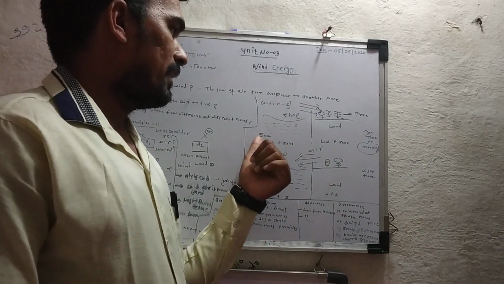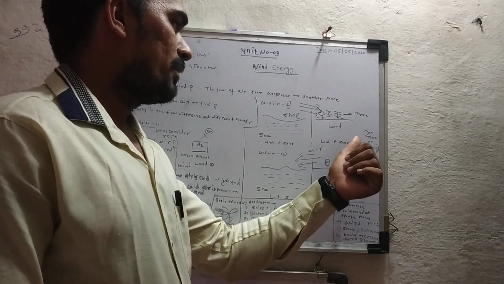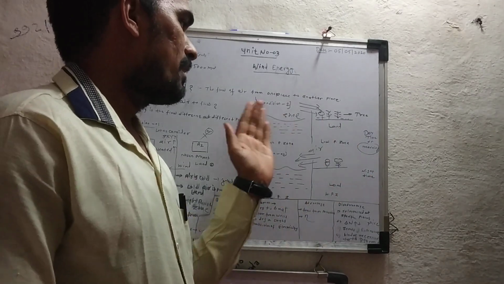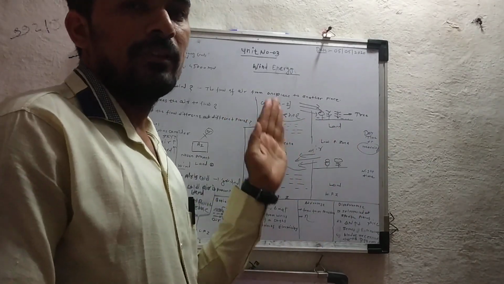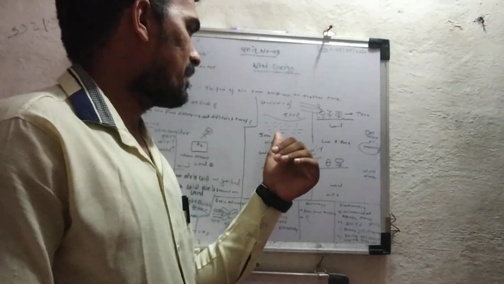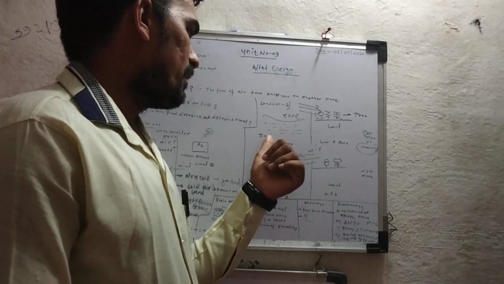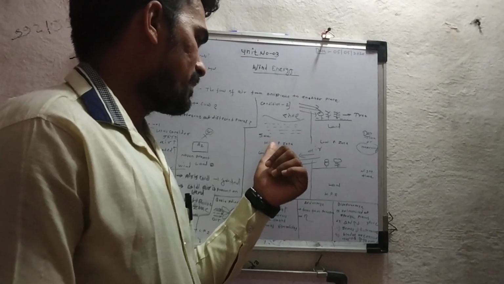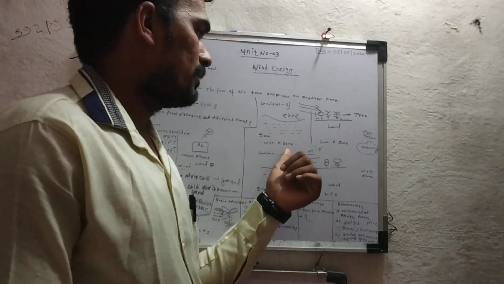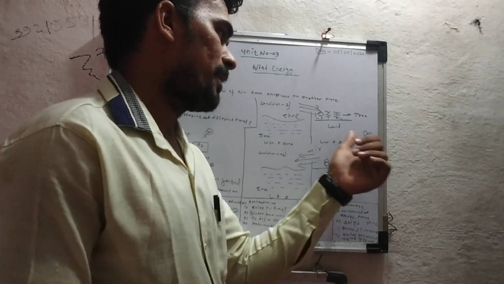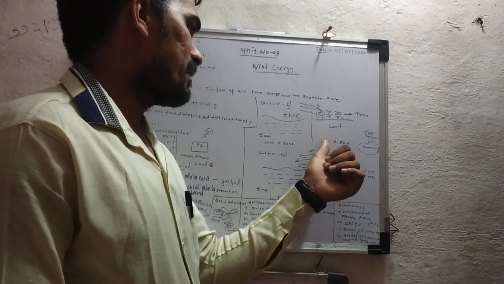In the morning, the flow of wind takes place from the sea to the land. How does it take place? In the morning, the sea acts as a high pressure zone, and the land acts as a low pressure zone. Why is this happening?